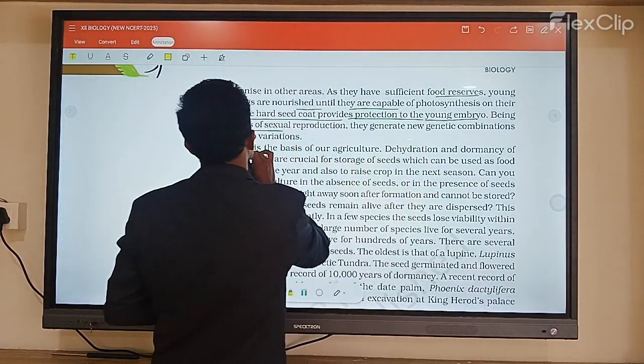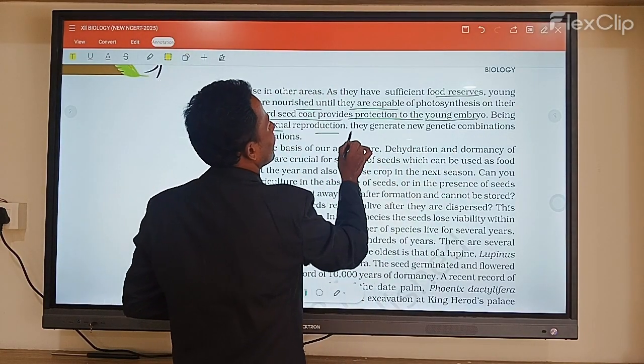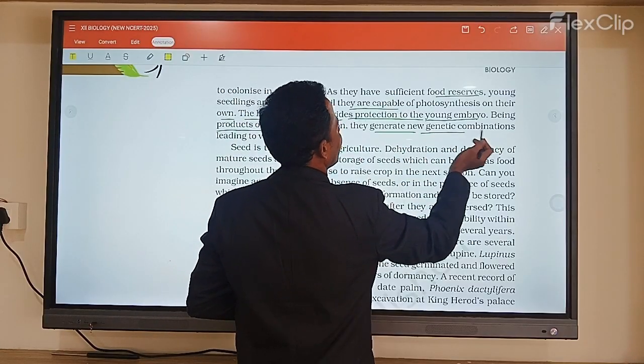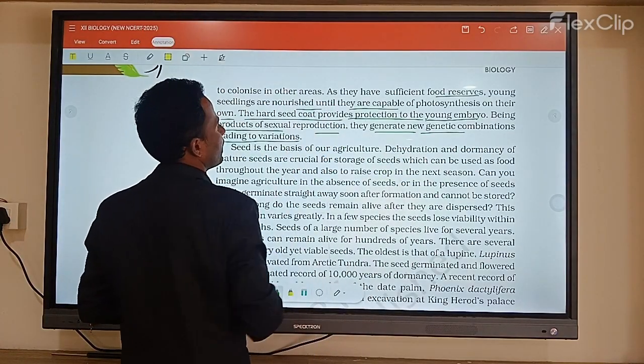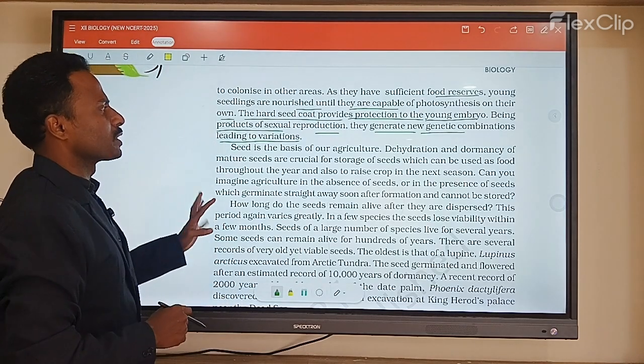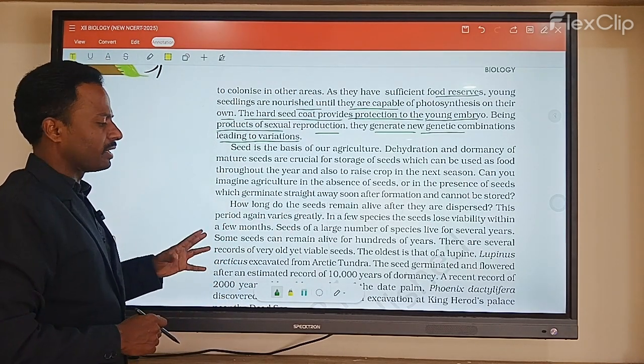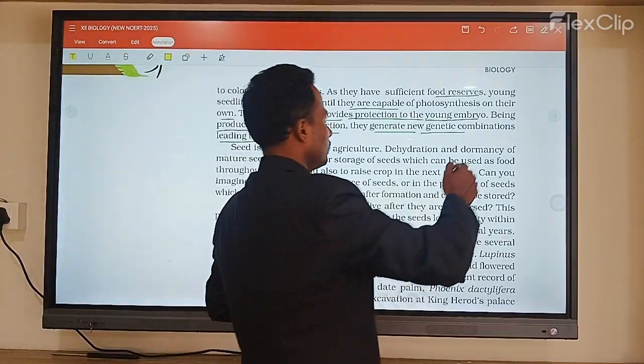Next, the products of sexual reproduction generate new genetic recombinations leading to variations. So when sexual reproduction takes place, they show different variations.